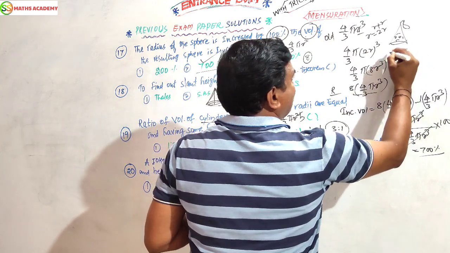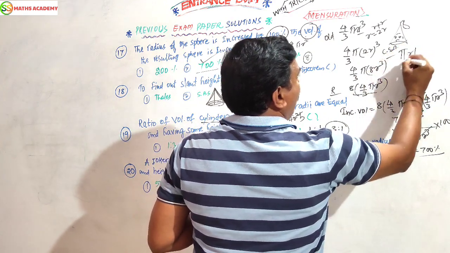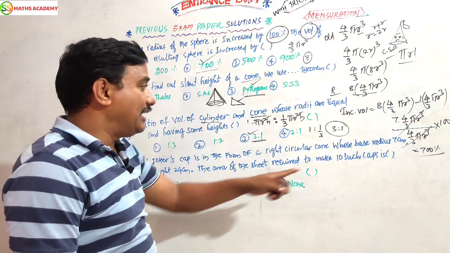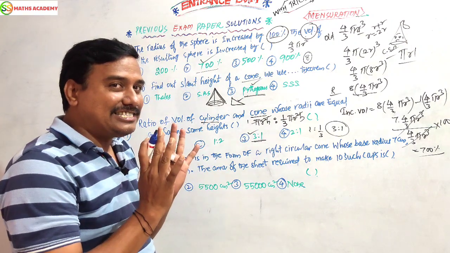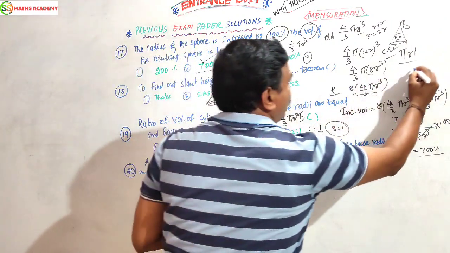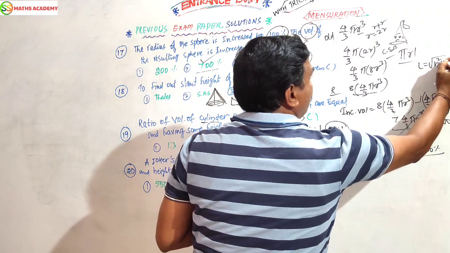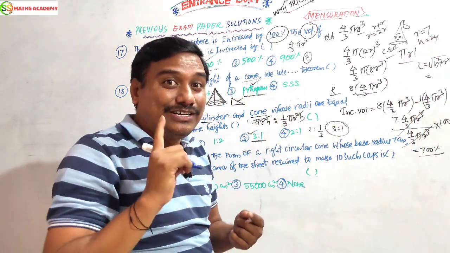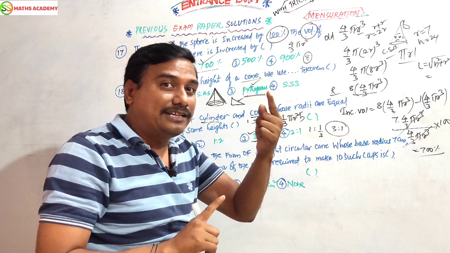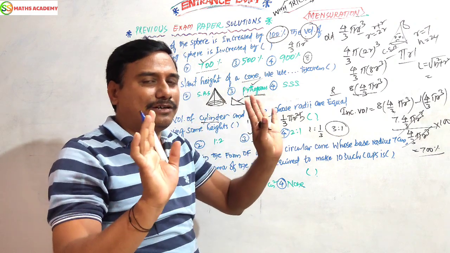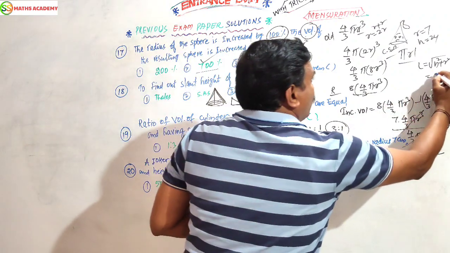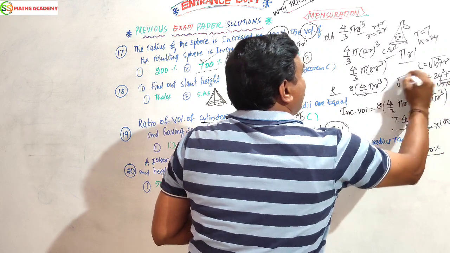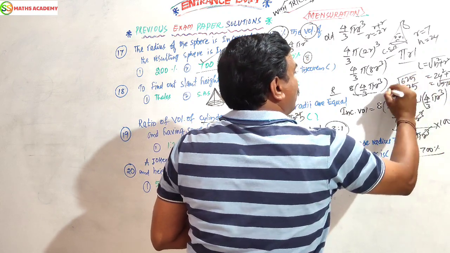Now, first we have to find the CSA of a cap. Curved surface area of a cone is pi r l. The radius is given, but the slant height is not there. We should find the slant height using this formula: l equals the square root of h square plus r square. Here radius is 7, height is 24. By Pythagorean triplet 7, 24, the next value is 25. Directly you can write it. Now check it: 24 square 576, 7 square 49, 576 plus 49 is 625, square root of 625 is 25.